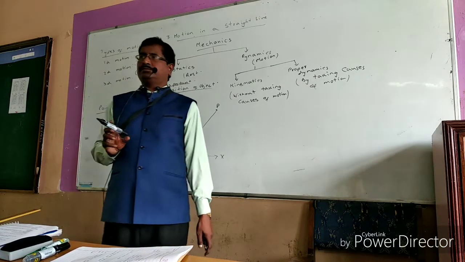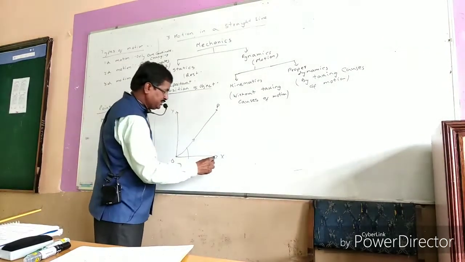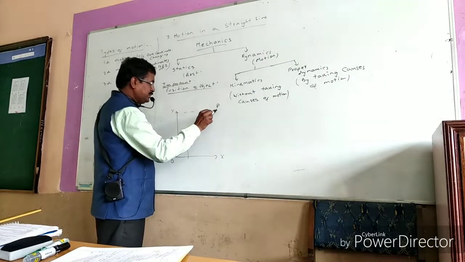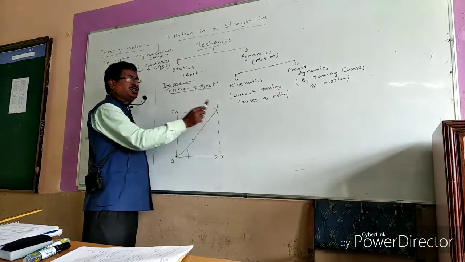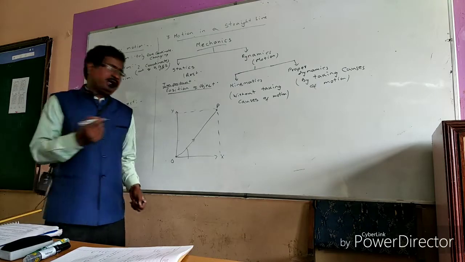There are other ways also to reach this position. You know Cartesian coordinates: if you know the x coordinate and y coordinate, you can reach this position in two dimensions.